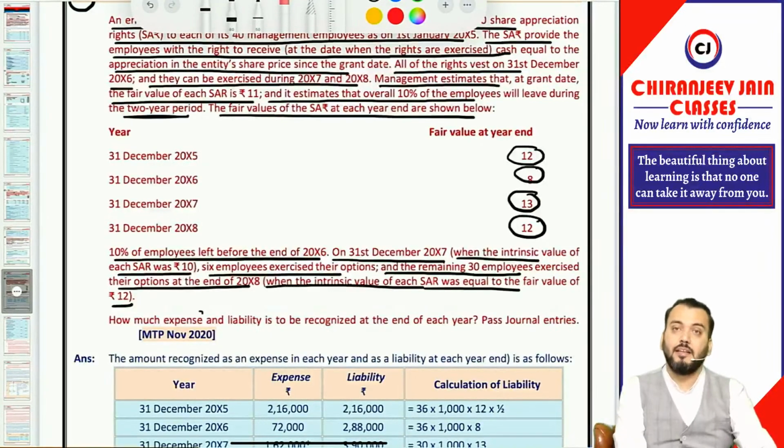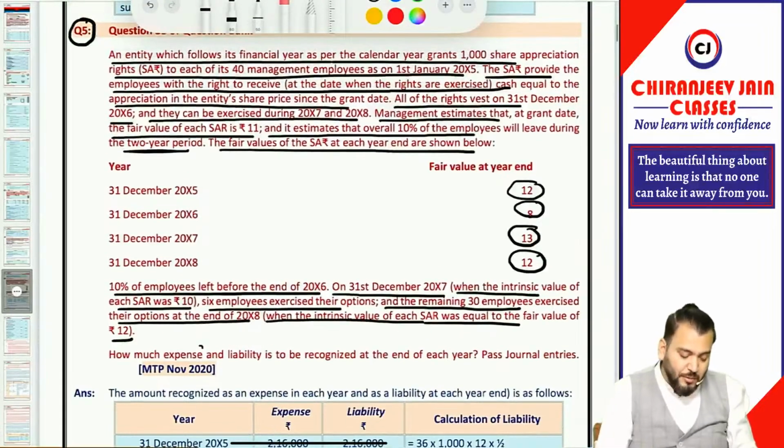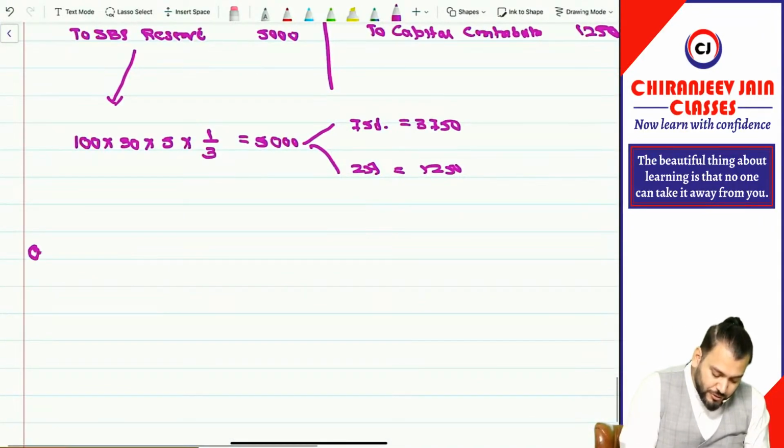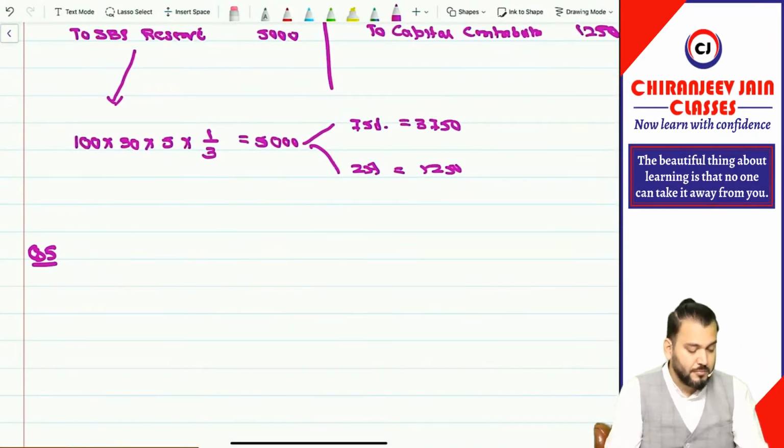Past journal entry. Good question. Very good question. Can we do it? So this is question number 5 of expected question. Question number 5. Correct.